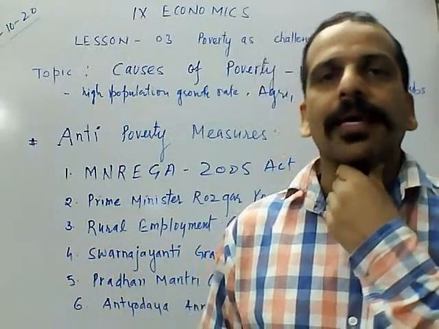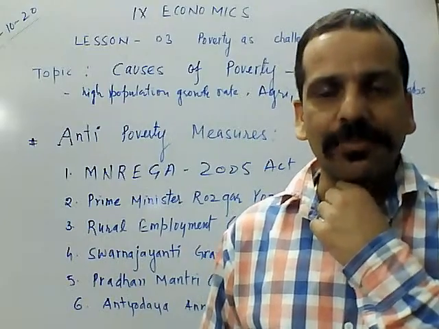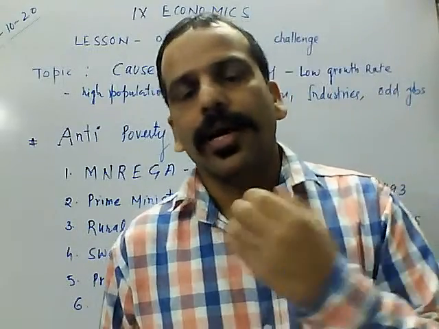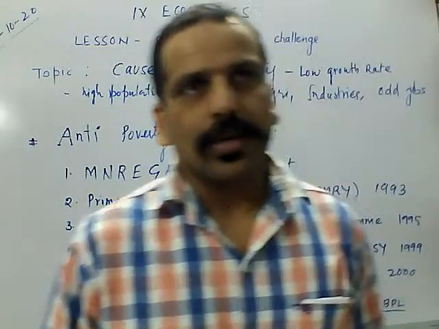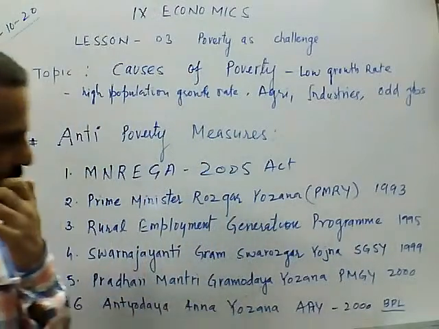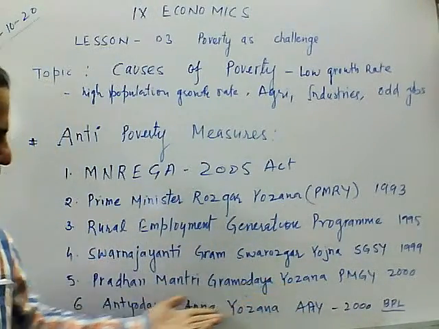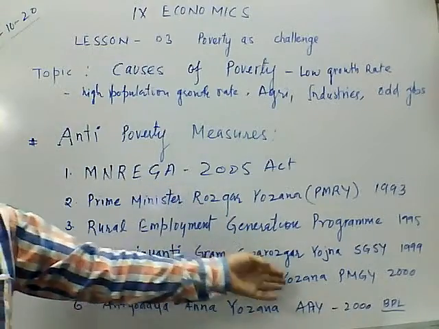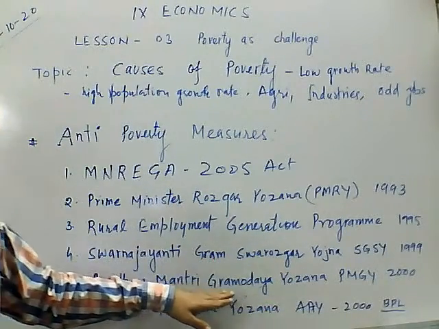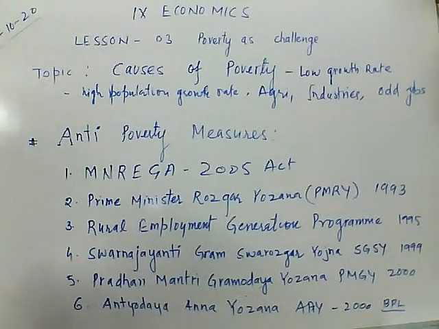Apart from this, there is also a shortage of electricity and road connectivity. These things were mentioned under this scheme, and these facilities were given to the rural people or villagers. It was launched in 2000.